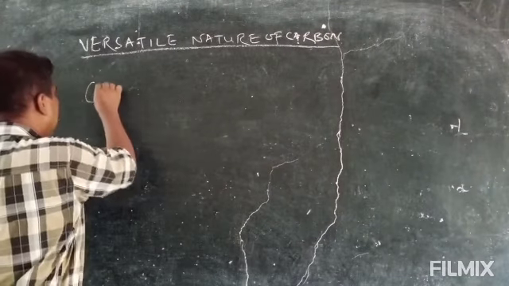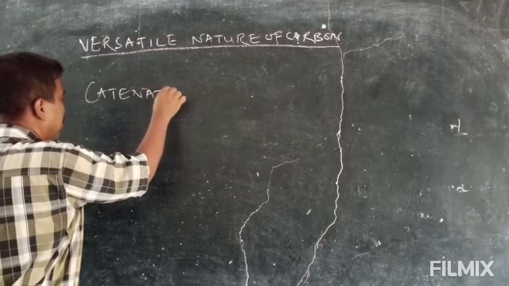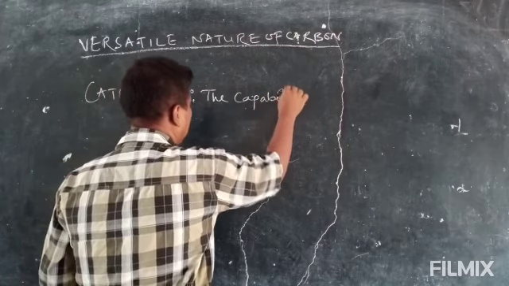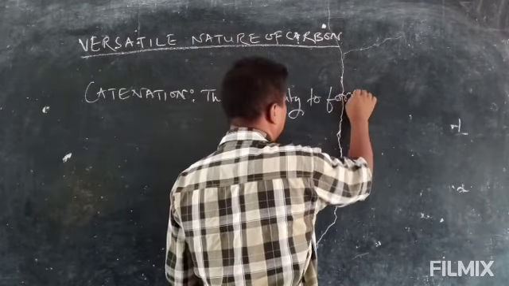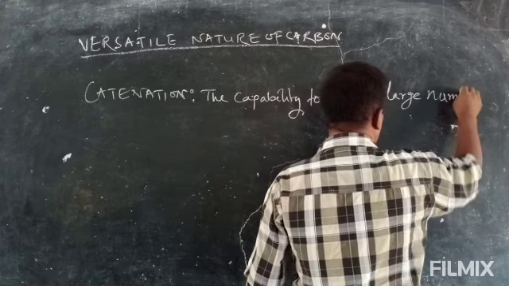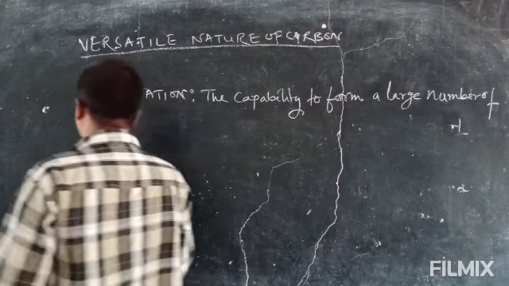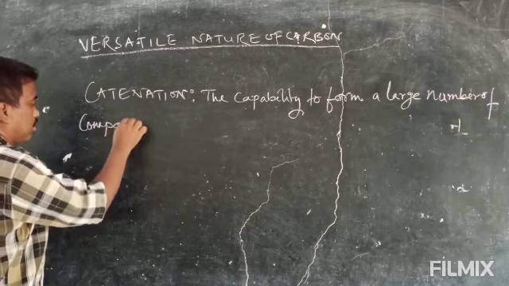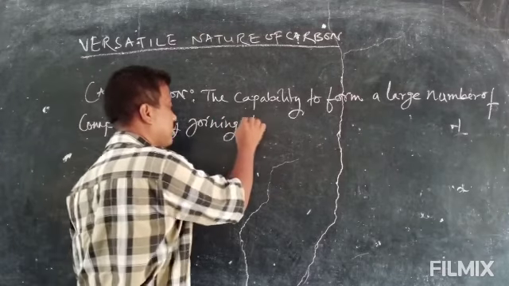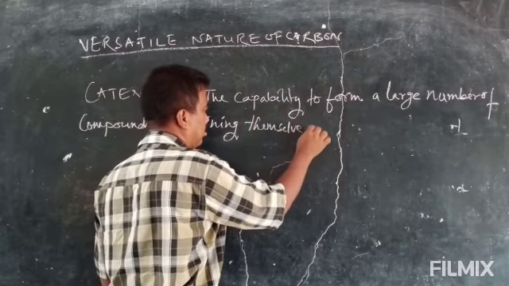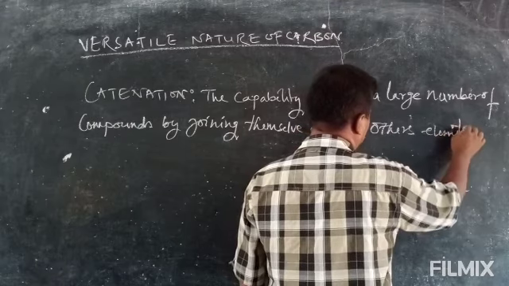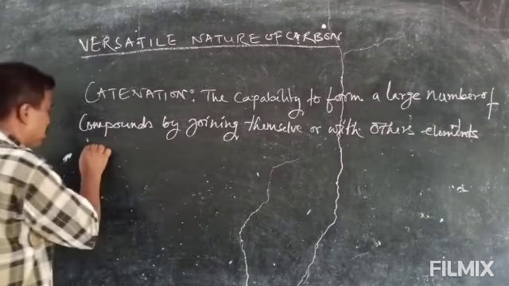Catenation is the capability to form a large number of compounds by joining themselves or with other elements in different ways.